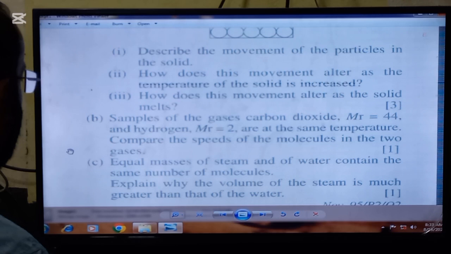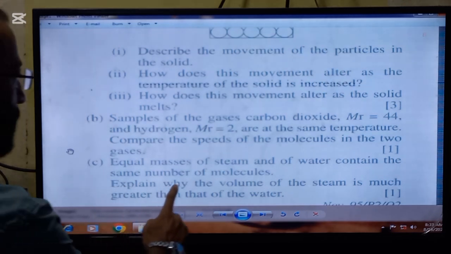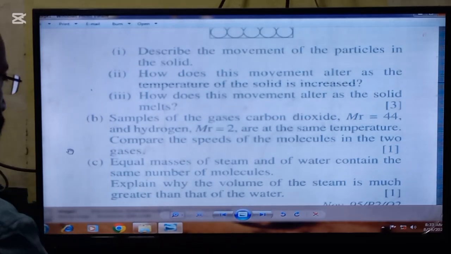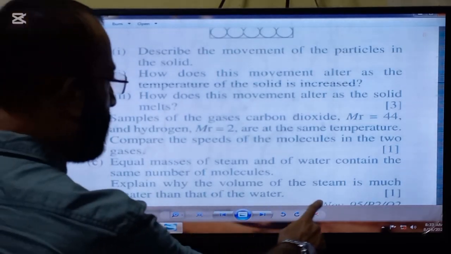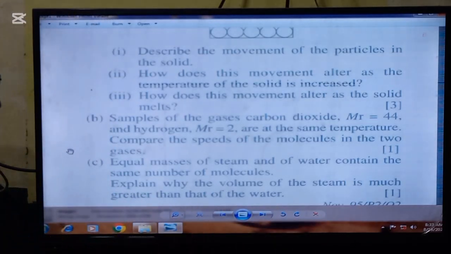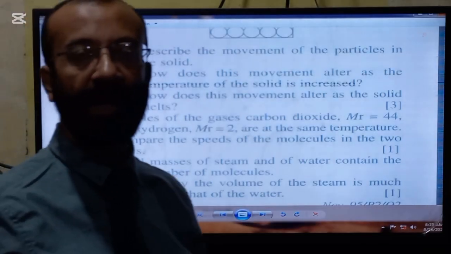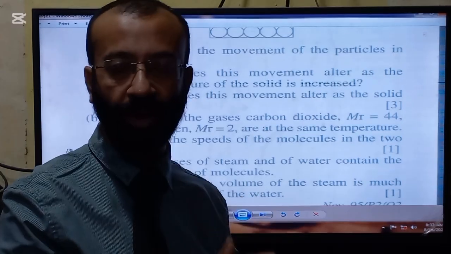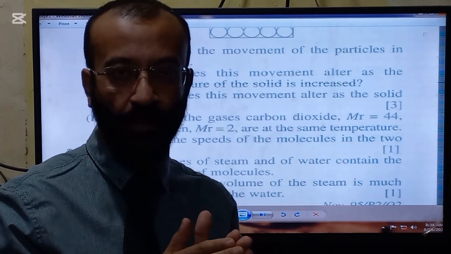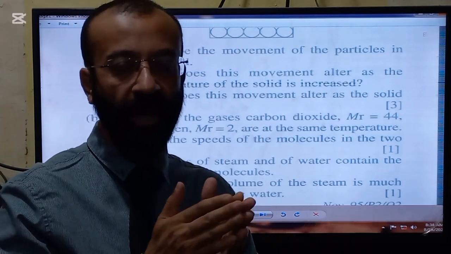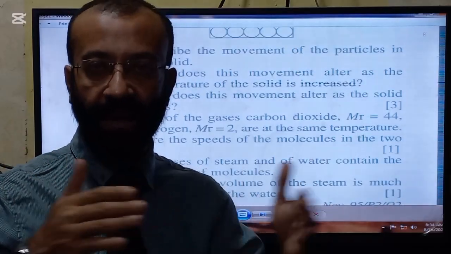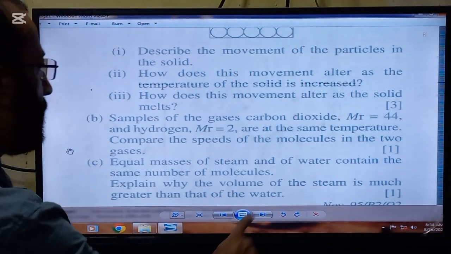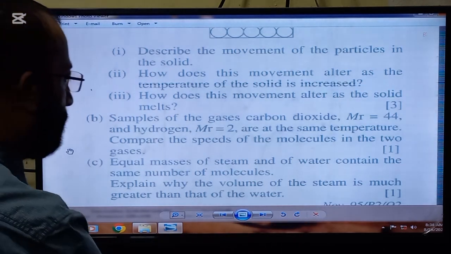The statement of the C part is, equal masses of steam and of water contain the same number of molecules. Explain why the volume of the steam is much greater than that of the water. Because the temperature of the steam is much higher than that of the water, they will have more kinetic energy and will be spaced out as much as possible. So this is the reason the volume of the steam is much greater than that of the water.